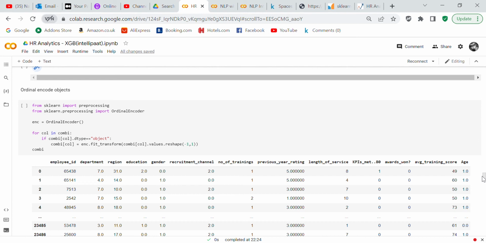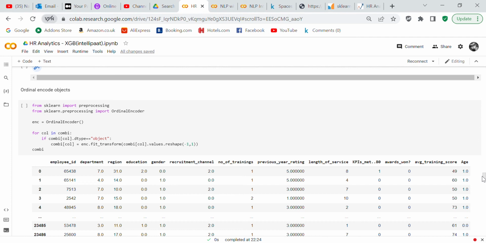So what I did was a for loop: for col in combi, if combi[col].dtype == object, combi[col] = oe.fit_transform(combi[col].values.reshape(-1, 1)).